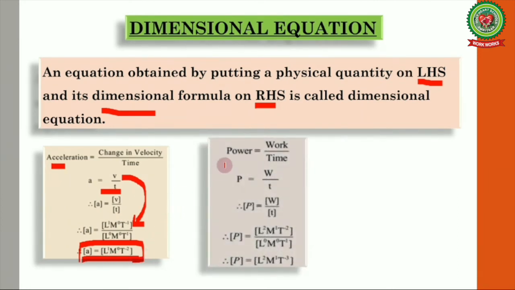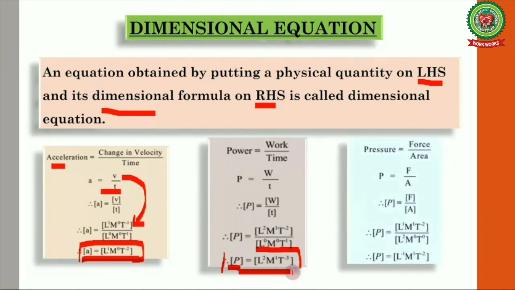Next is power. After solving it out, we get that power has the dimensions of 2 in length, 1 in mass and minus 3 in time. So this last equation is called the dimensional equation for power. We'll take one more example, for pressure. We know that pressure is equal to force upon area.